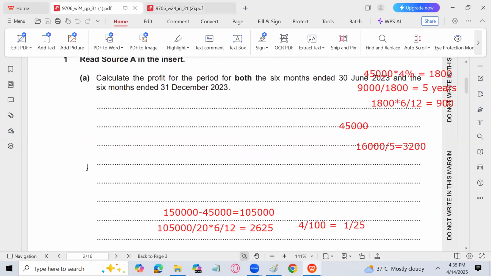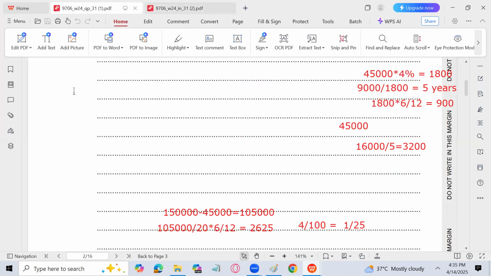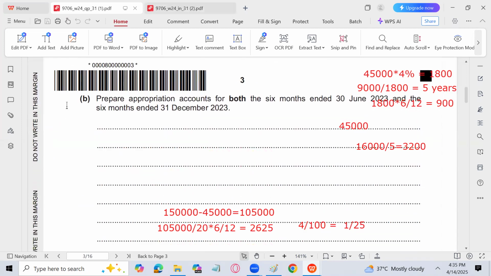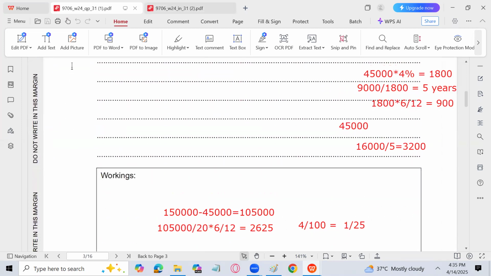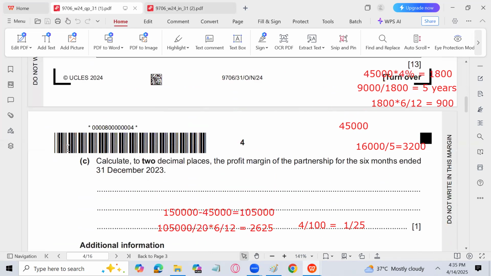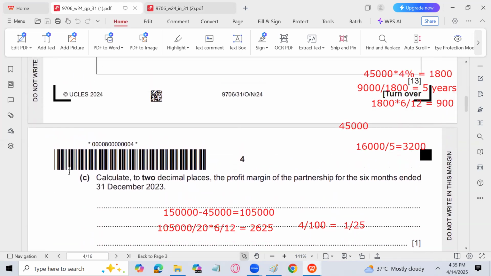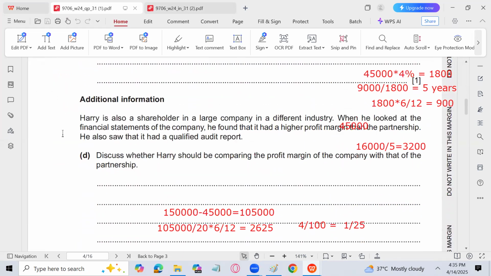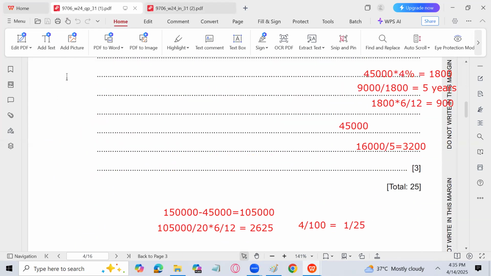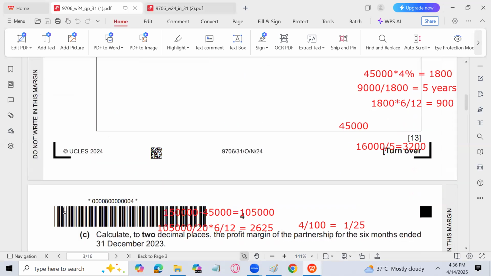Calculate the profit for the year for both 6 months ending. We are done with that. It is an 8 mark question. Then prepare the appropriation account for both 6 months ending. That is 13 marks. And calculate, in 2 decimal places, the profit margin of the partnership for the 6 months ending 31st December. Okay, so let's prepare the appropriation account.